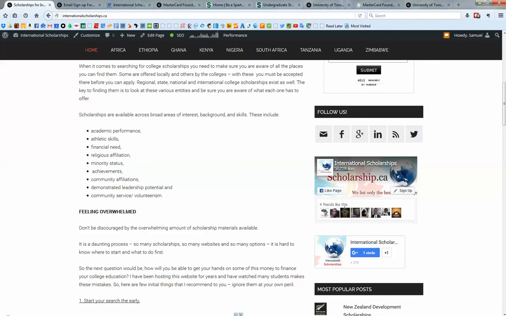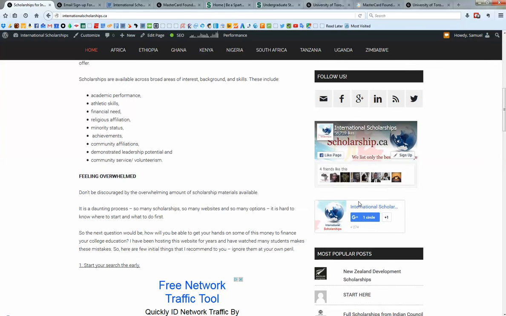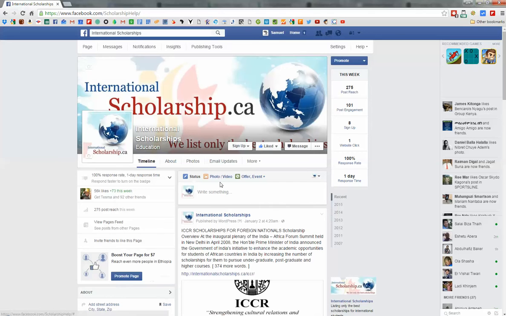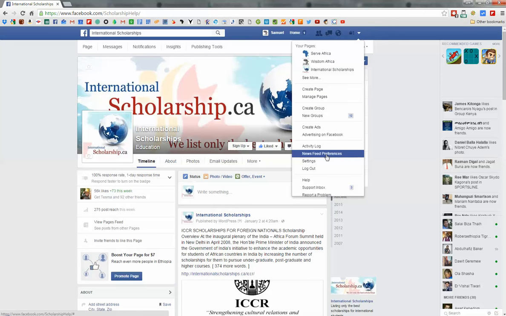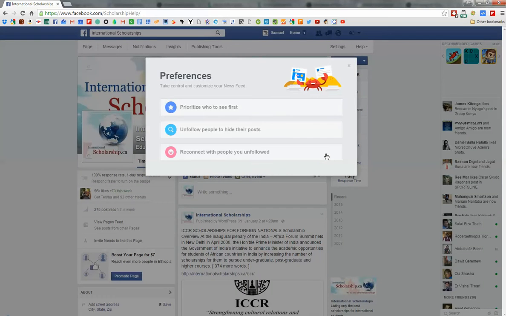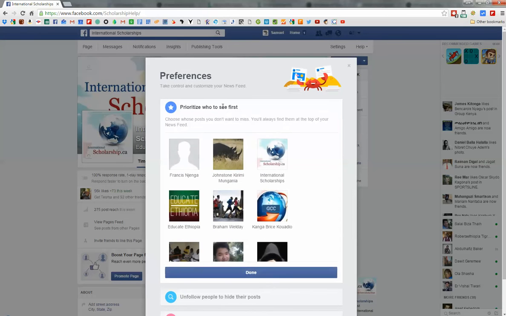Also, you'll see here our Facebook page. A lot of people are using the Facebook page, and it's a great way to communicate. Let me take you to the Facebook page and show it. There it is. The one thing I do want to highlight: click on this arrow here at the top and go down to News Feed Preferences. This is important. You can prioritize who you see first, and there's International Scholarships, and you can simply click on that. That means you'll see our posts first. I don't post much on the site, maybe just 1 or 2 scholarships a week, but that way you can be guaranteed to see every single scholarship I post.